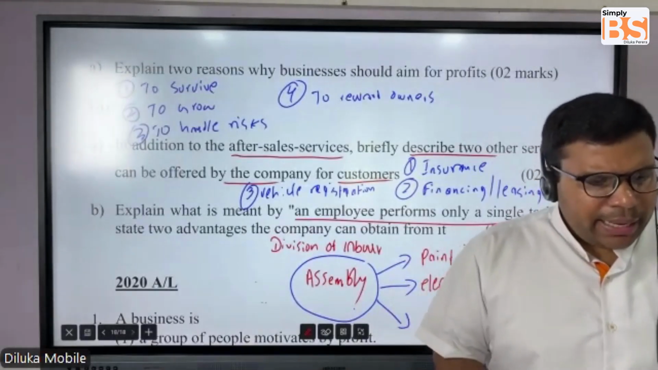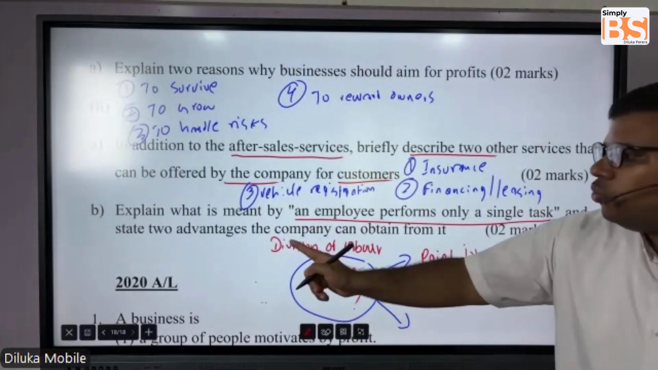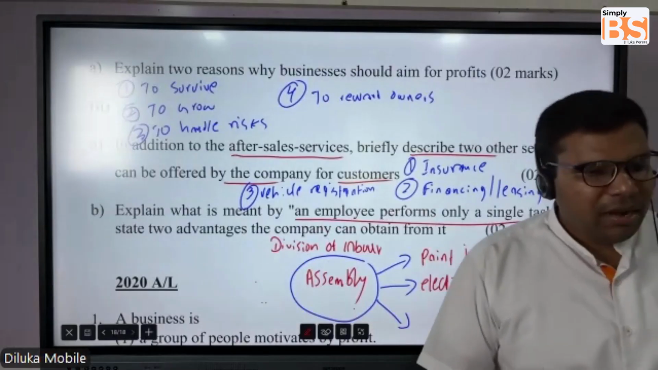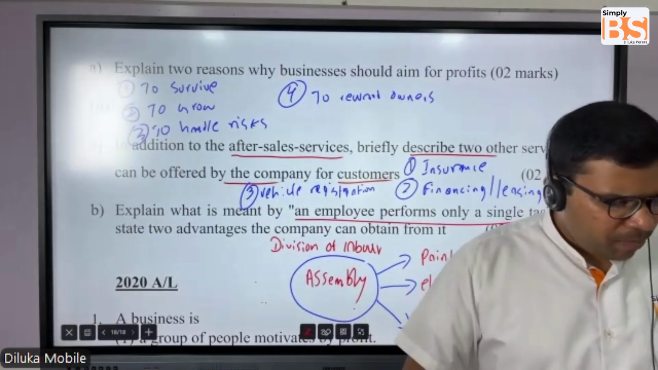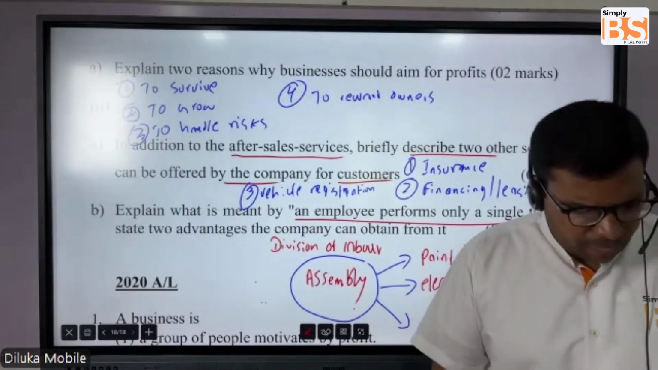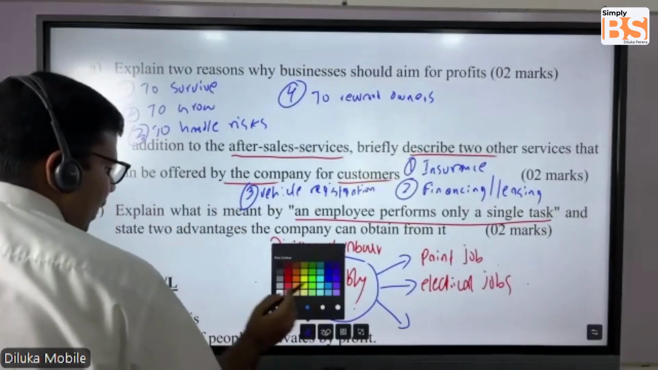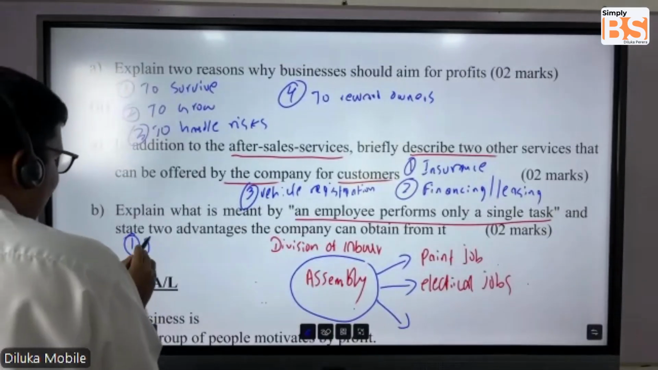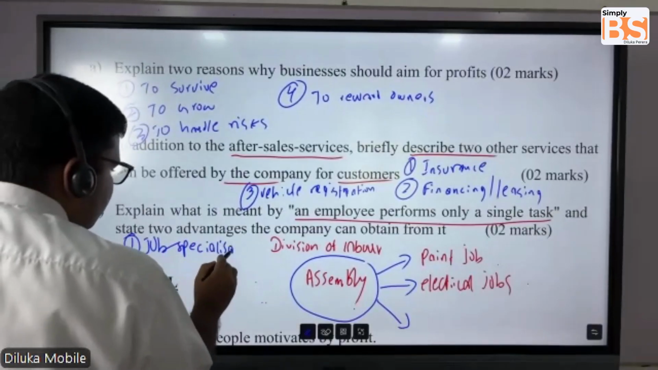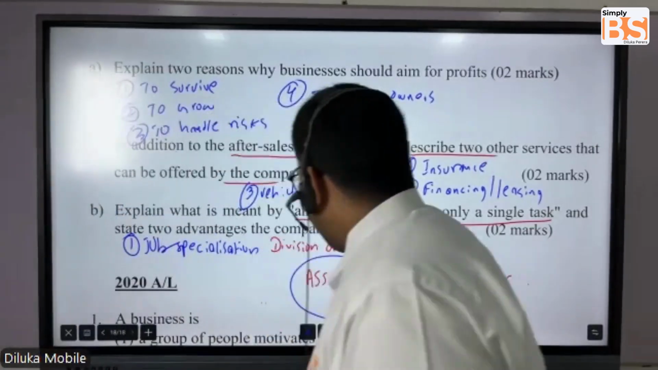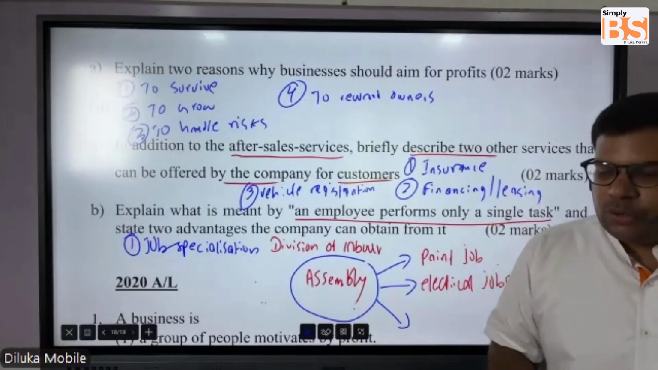Now they are asking, what is this? This is division of labor, and two advantages that the company can obtain from it. Through division of labor, what are the advantages that the company can obtain? Number one, we discussed all these things. You can write job specialization. Why? The person who is responsible for the paint jobs will continuously do the paint jobs